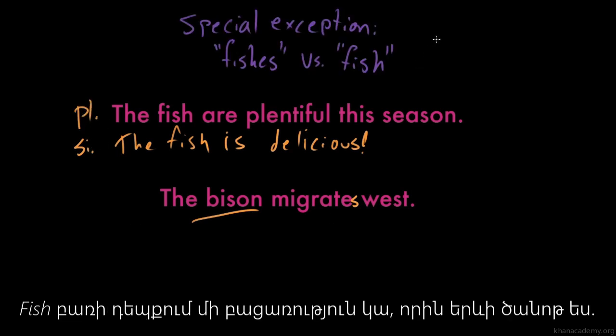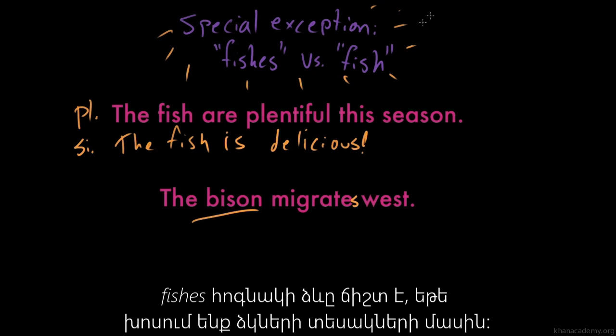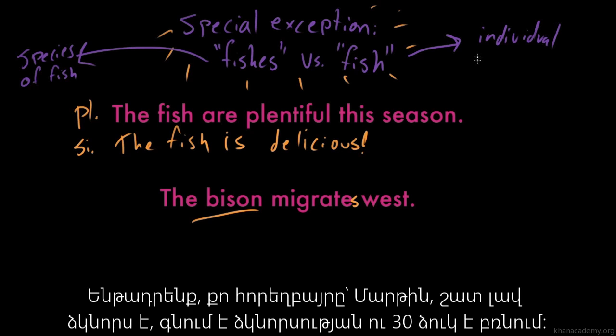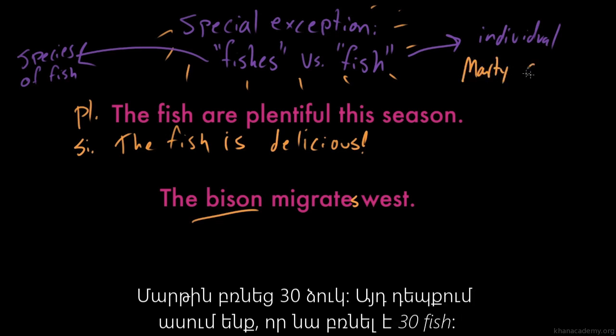As is so frequently the case, there is a special exception regarding the word fishes, which you may have heard before. And fishes is a word that we would use when we're talking about individual species of fish. And fish is the word that we would use to refer to individual fish. So let's say your Uncle Marty is a prodigious fisherman, and he goes fly fishing one weekend, he comes back, he has 30 fish. Marty caught